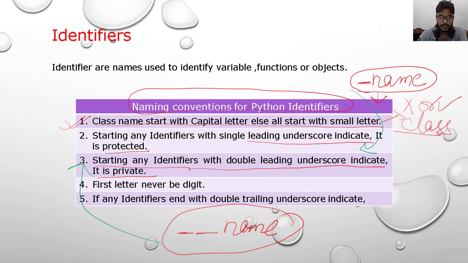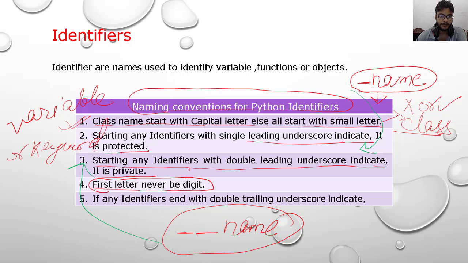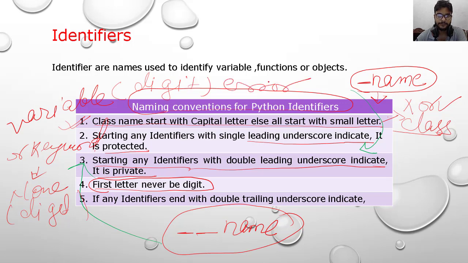Now the fourth rule: the first letter can never be a digit. This means that if you write any variable, no keyword or identifier starts with a digit. If you write any variable starting with a digit, then it will give an error.